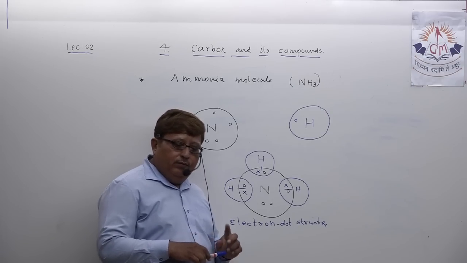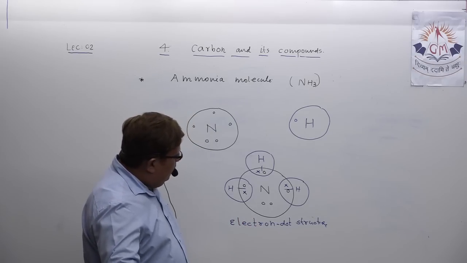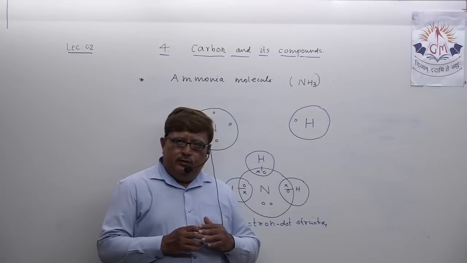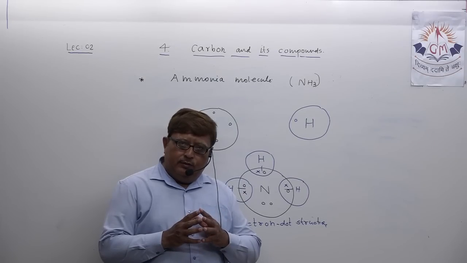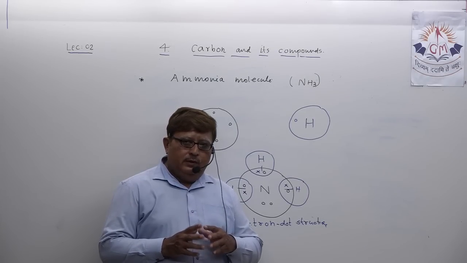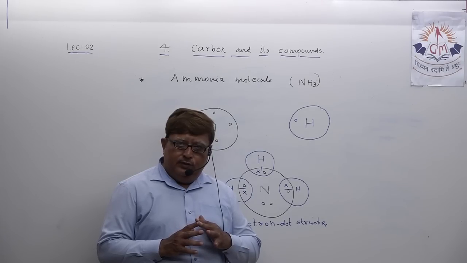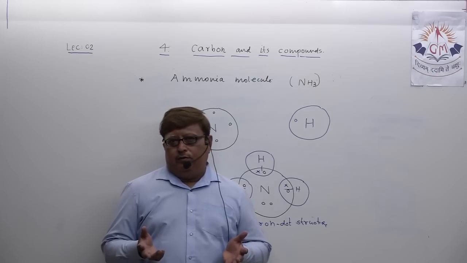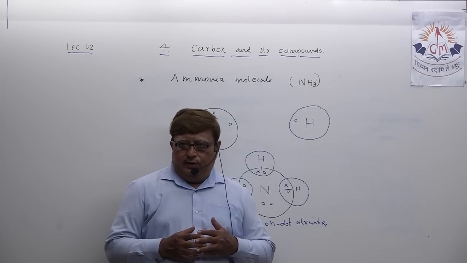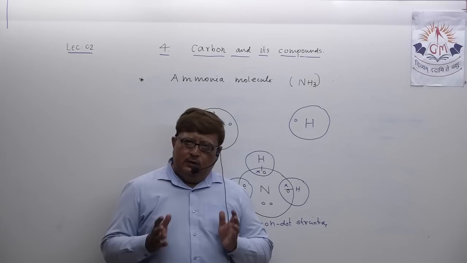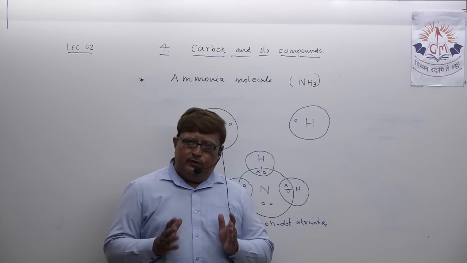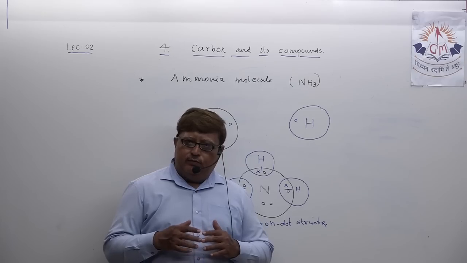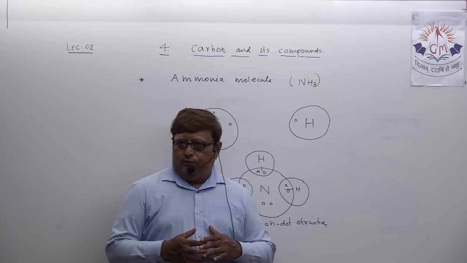If you are well aware of the atomic number and electronic configuration of each and every element, then it becomes possible for you to narrate quite comfortably how a particular molecule of any covalent compound is formed.